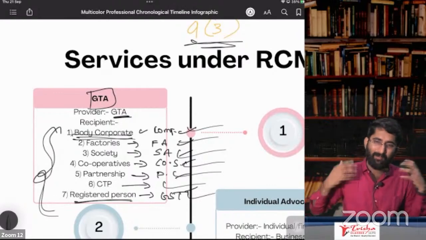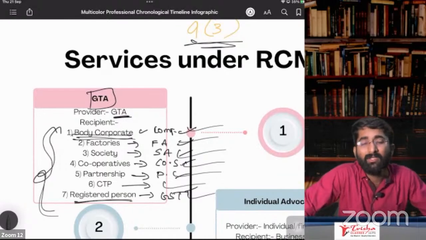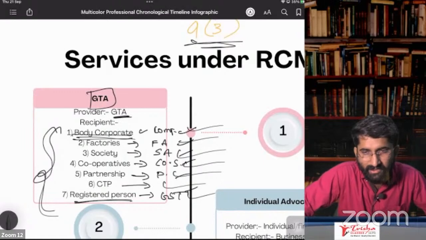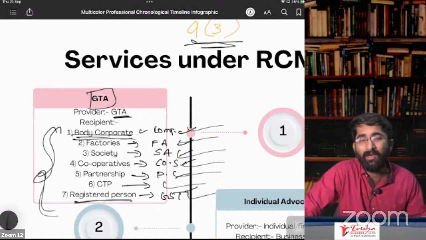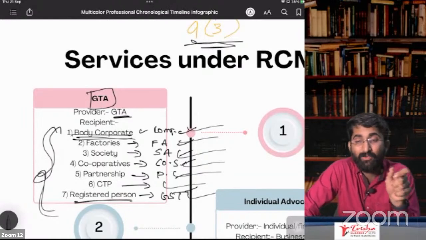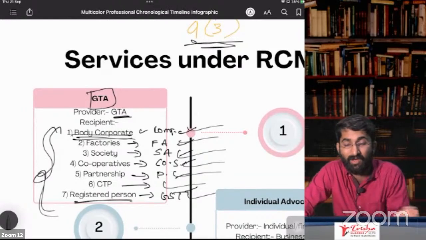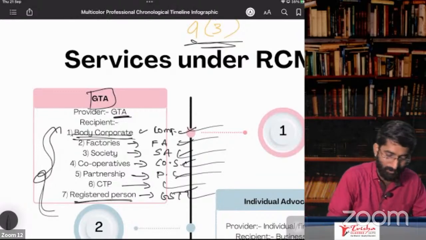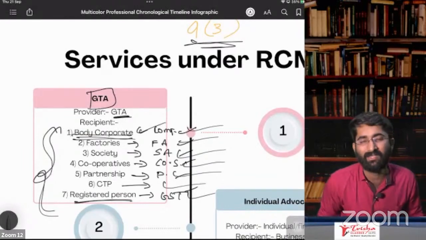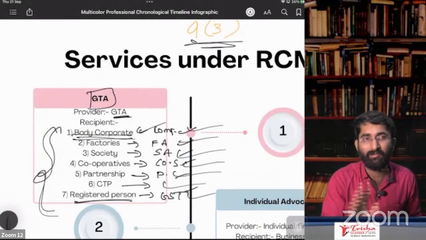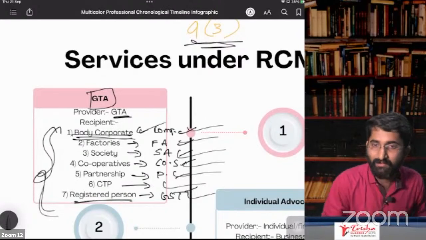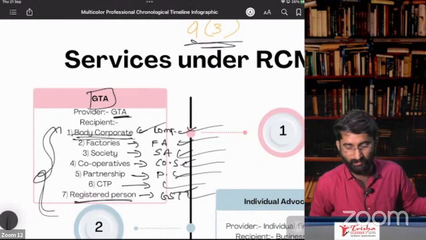In that case, if I am an unregistered person, do I need to pay under RCM? Yes. So that means, do I need to take the registration, sir? Yes, compulsory registration. Remember, in ISRO tank, ISR, what is that R? If you are liable under RCM, you have to compulsorily take the registration. So the body corporates have to pay under RCM. Sir, I don't have registration, sir. What will you do now? The government said you have to take registration. Compulsorily, you have to take registration under section 24.